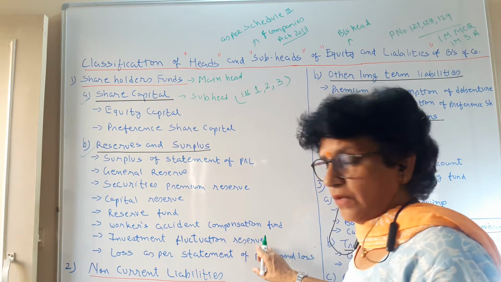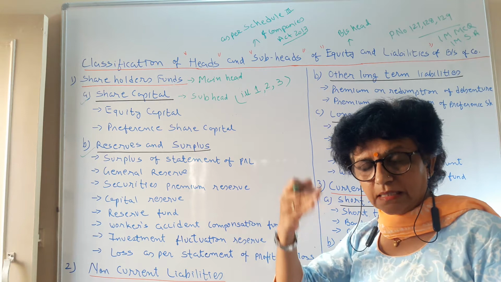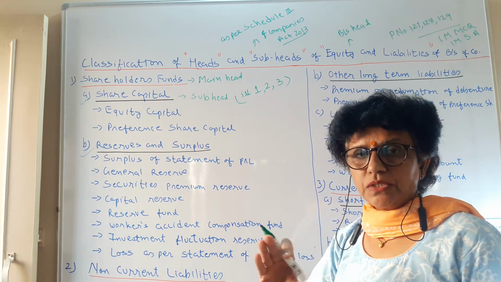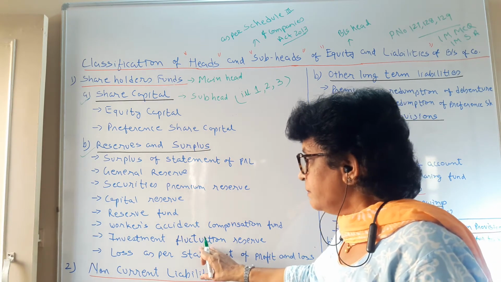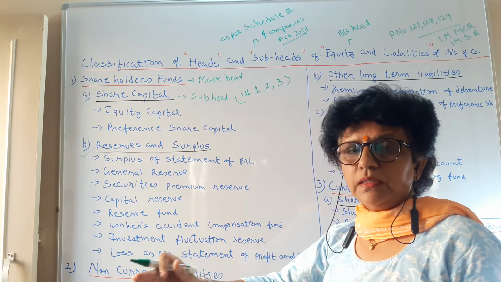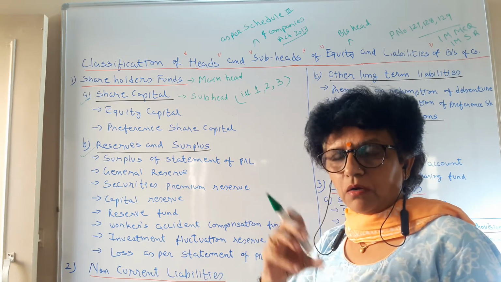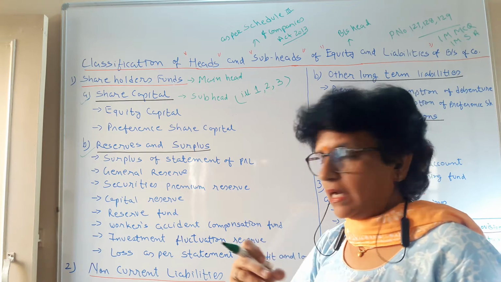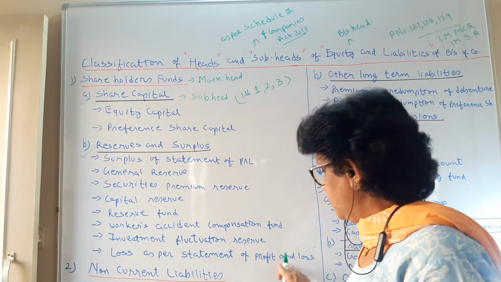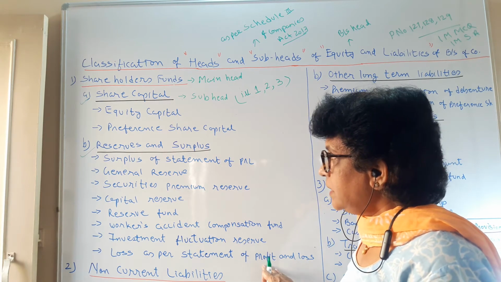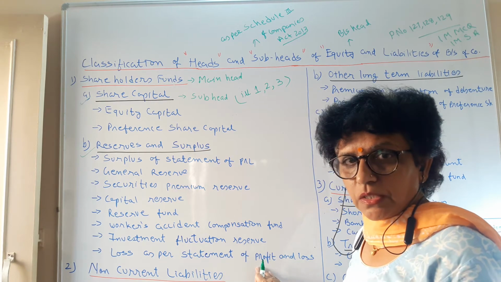Then the investment fluctuation reserve: the reserve which you have maintained to balance the fluctuations in the stock market prices of the investments you have made, to give an even effect to all the years' balances and to absorb the shock of ups and downs in the prices of the investments. Then loss as per the statement of profit and loss. If at all you have a loss, that is to be mentioned here.